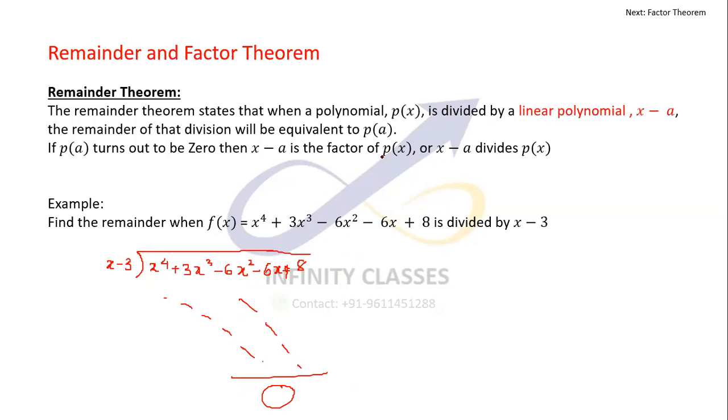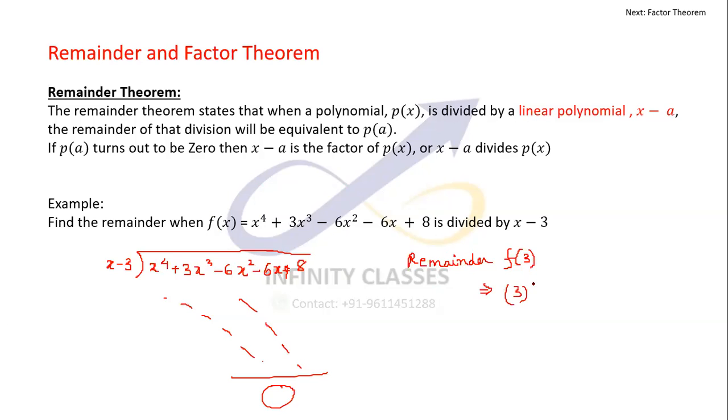It states that p of a would be the remainder of this polynomial f(x). So what I have to do is simply put in, the remainder in this case would be f of 3 and nothing else. I have to just quickly substitute all the values here and I'll be able to solve for it.